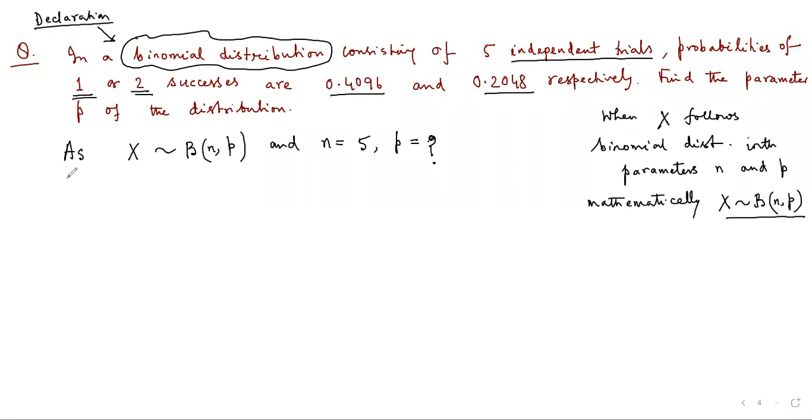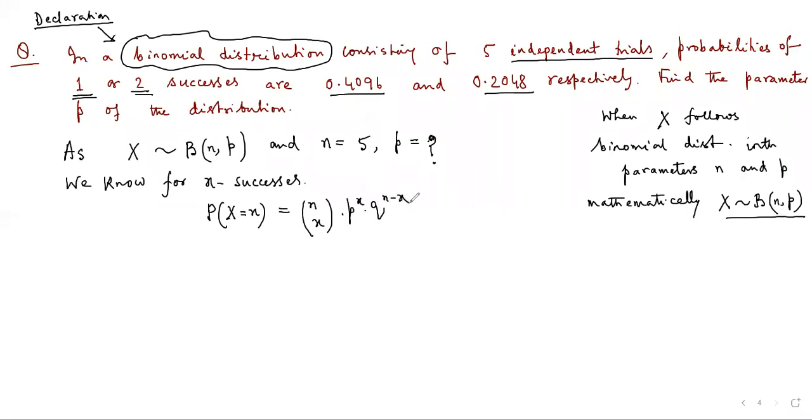We know that for x number of successes, the binomial probability law, probability of X equal to small x, is given by nCx p to the power x q to the power n minus x.